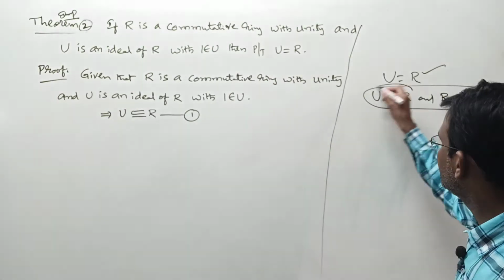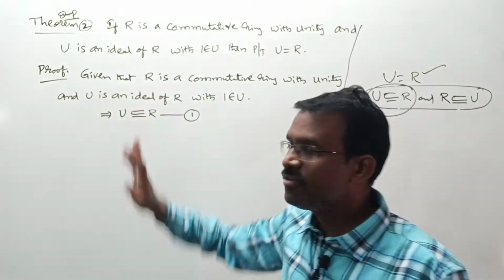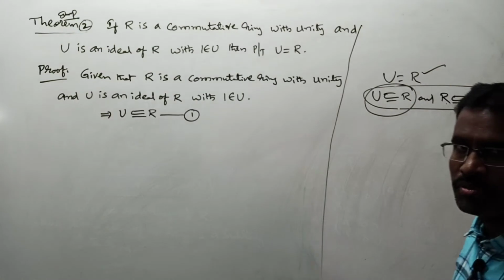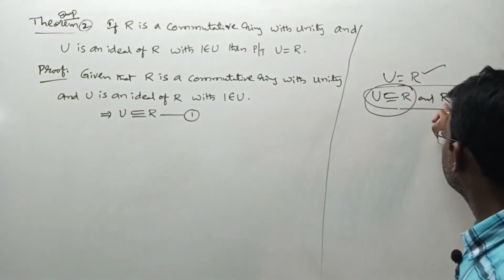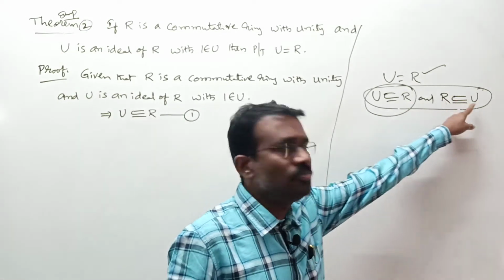Directly this one we got here, ma. U subset or equal to R, by the definition of ideal you got, ma. Now I want to show R is subset or equal to U, ma. But when do you say R is subset or equal to U? Whatever elements exist in R, all those should be in U, ma.